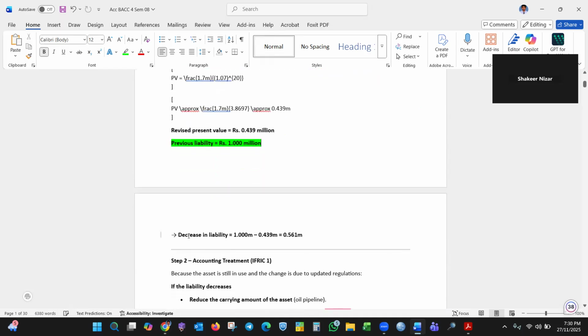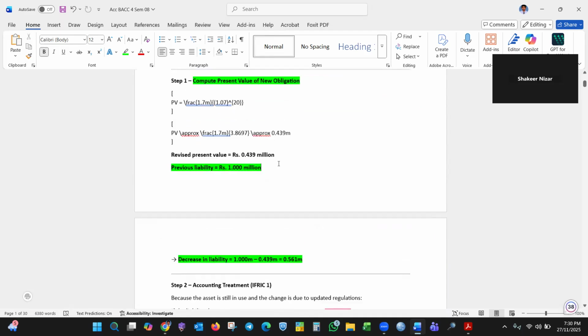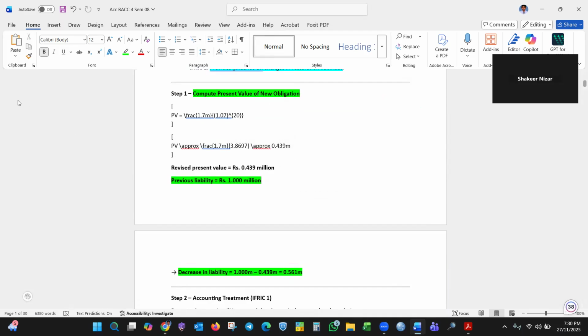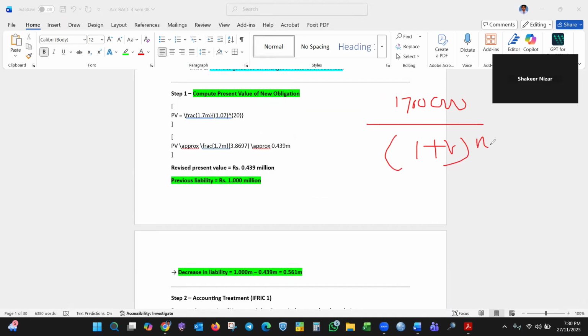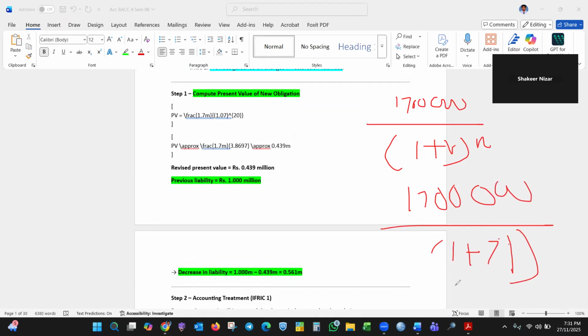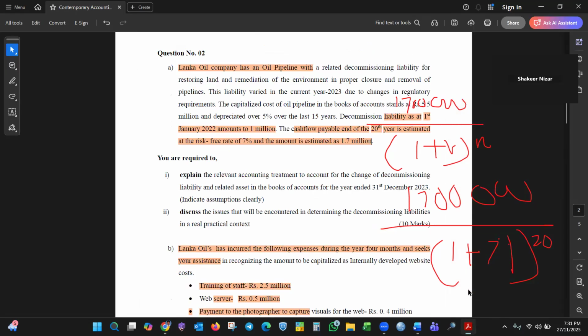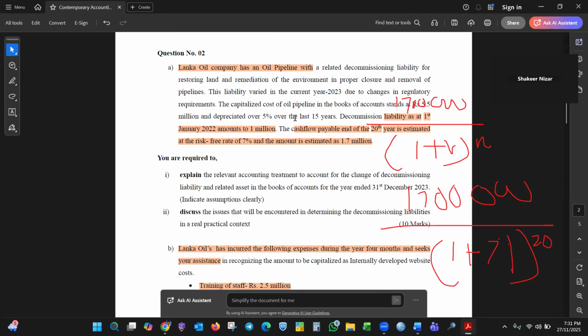Then the decrease in liability is this much. Means at the 20th year, 1.7 million divided by (1 plus r) to the power minus n. You need to pay 1.7 million at the 20th year at 7%, as per the question, right?